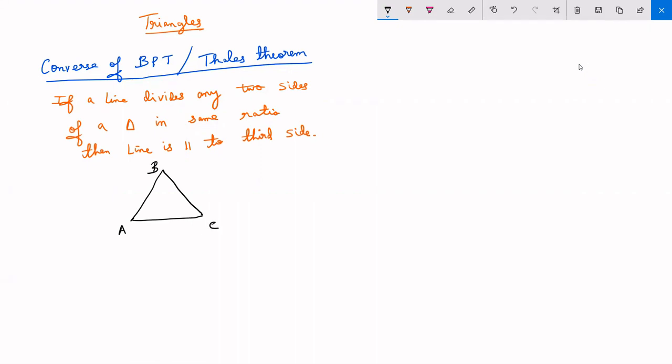Now, any line which is dividing these two sides in the same ratio. For example, this is the line segment which is dividing these two sides in the same ratio.